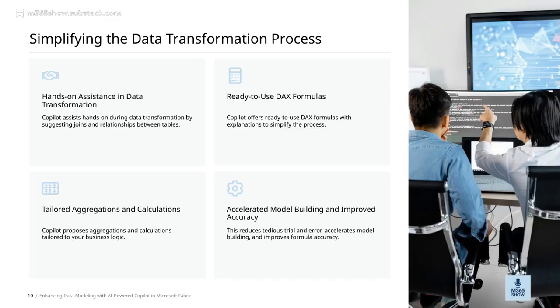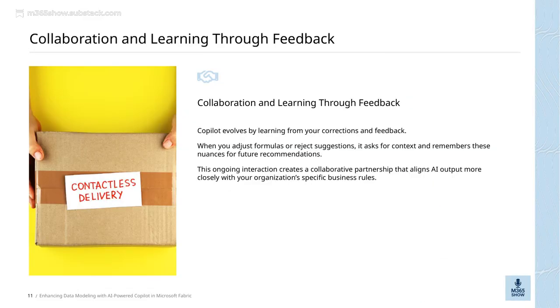This guidance ensures your data models are well-structured and ready for analysis. Overall, these features come together to streamline the entire data modeling process, making it more efficient, accurate, and accessible for everyone.